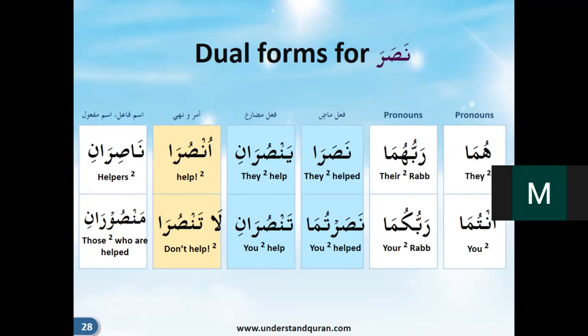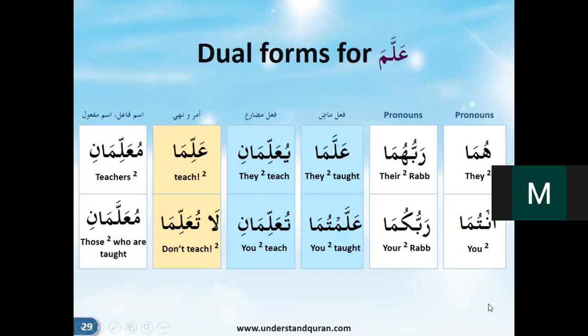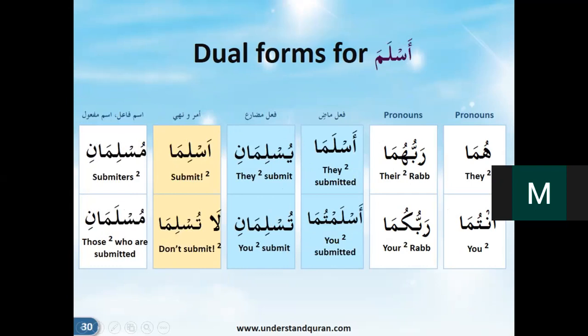But in third person it is slightly different. Third person is ya only, no? Yansuru, yansurani, yansuruna. That confusion comes in the feminine form. So now we are not mixing the dual of feminine at the moment. We're just taking the masculine form of the dual forms. If you are just memorizing this, it can get confusing. So that's why I'm suggesting that you take it with the full conjugation and write the full conjugation.